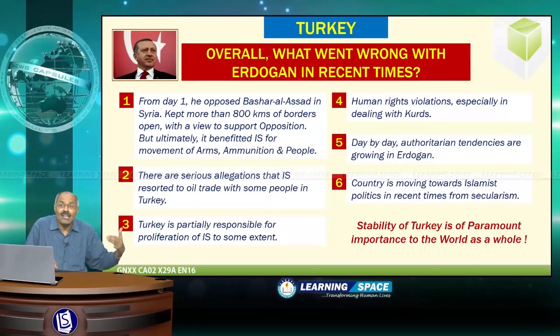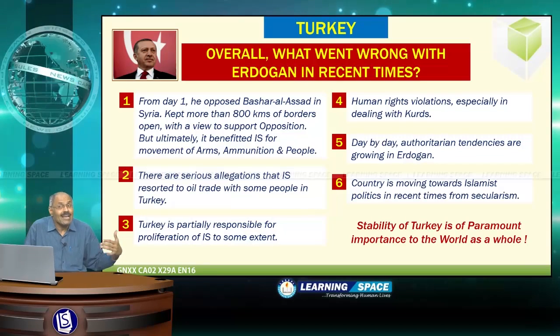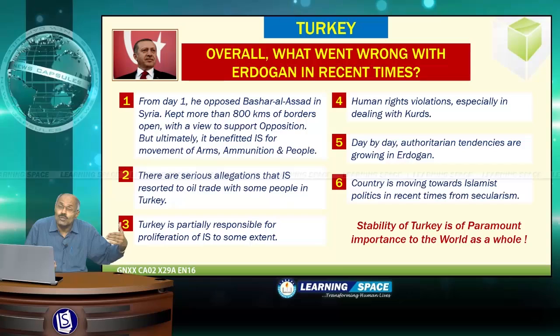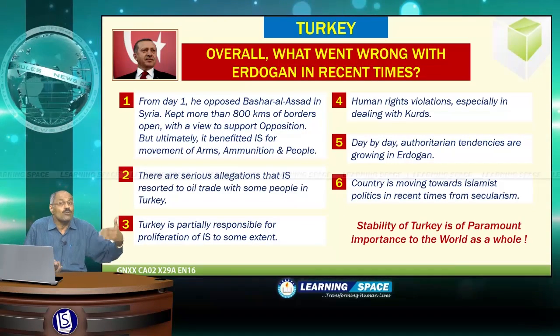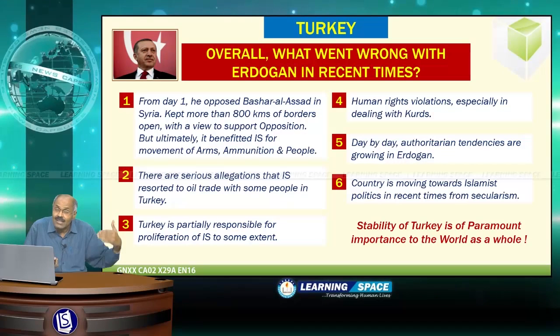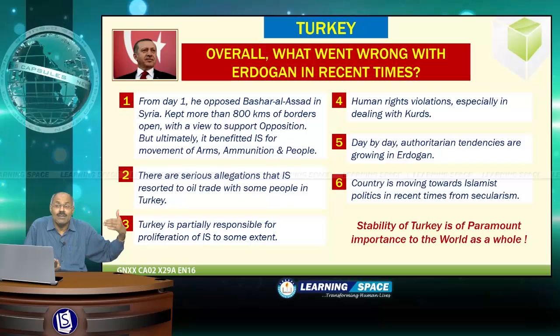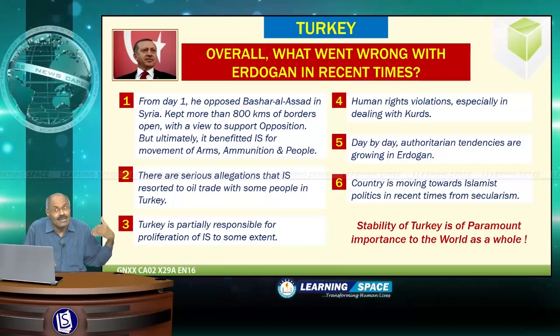And day by day, authoritarian tendencies are growing in Erdogan. And recently, after this coup attempt, people associated with educational institutions were also suspended, and almost 50,000 arrests were made. And another serious aspect with regard to this country is that it is gradually moving from secularism towards Islamist politics.